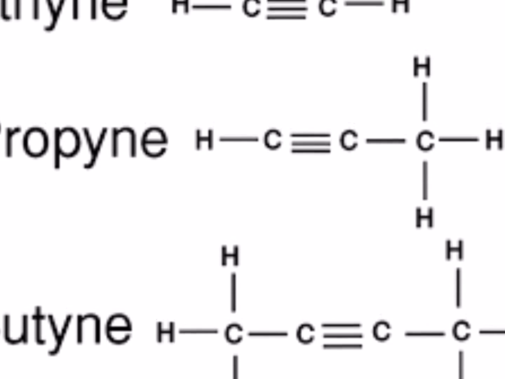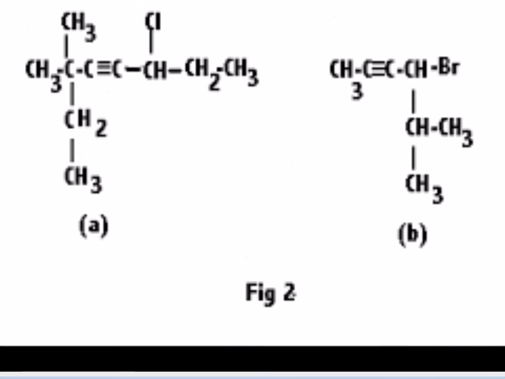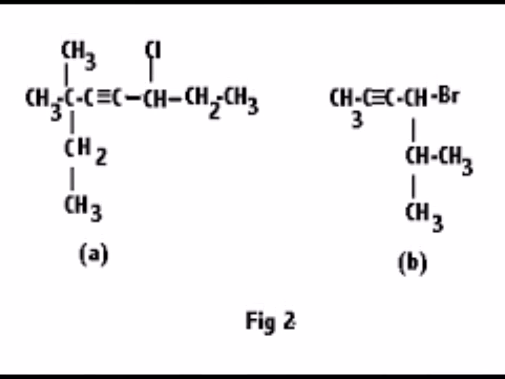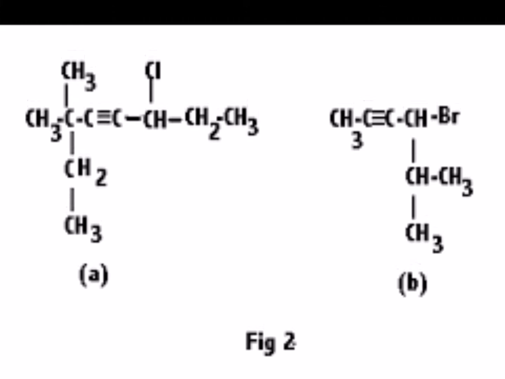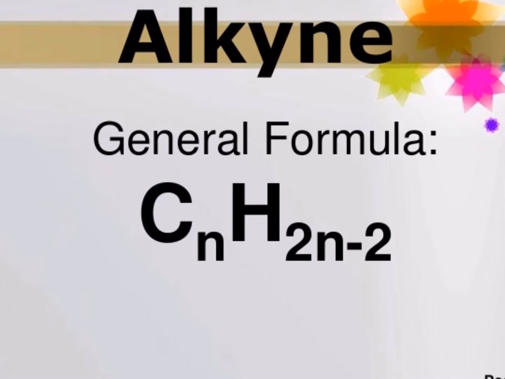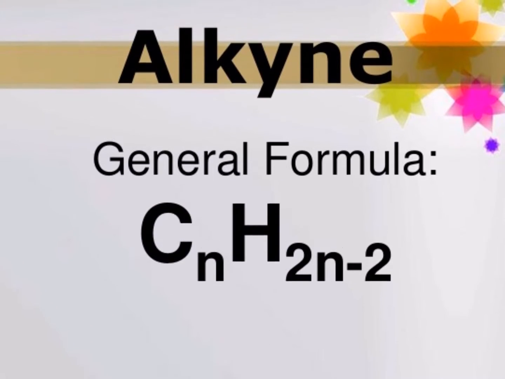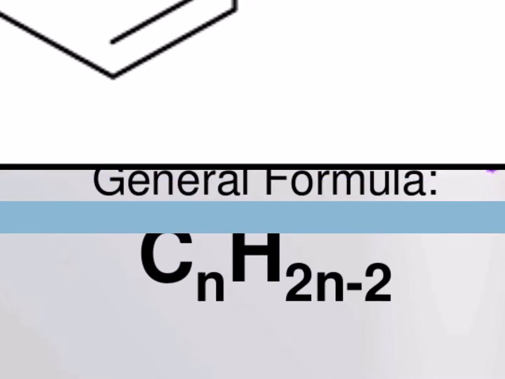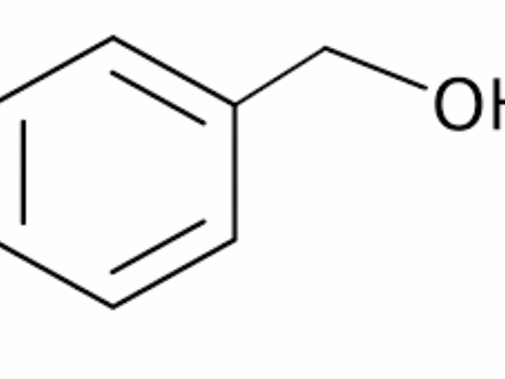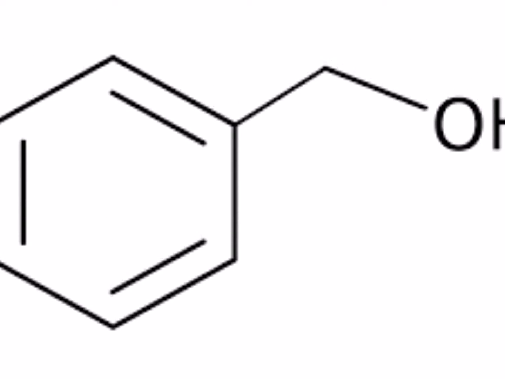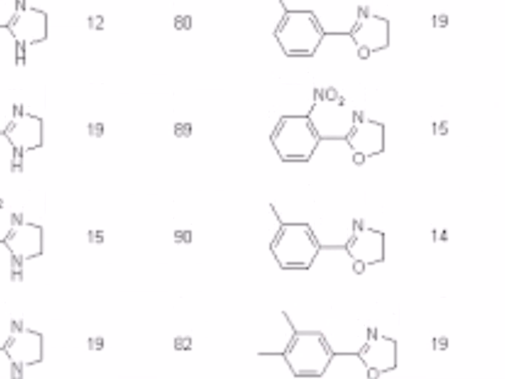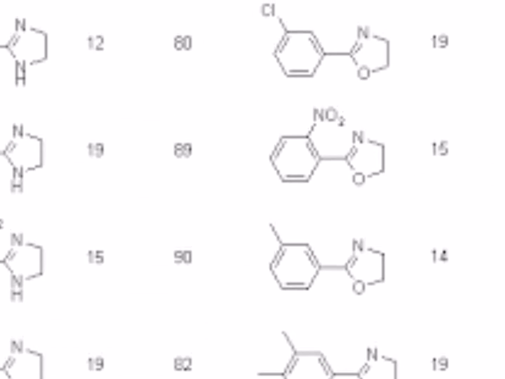Alkynes contain at least one triple bond. They are called unsaturated hydrocarbons. The first three are gases, the next 8 are liquids, and higher are solids. Their general molecular formula is CnH2n-2. Aromatic hydrocarbons are planar ring structures with alternating single and double bonds.